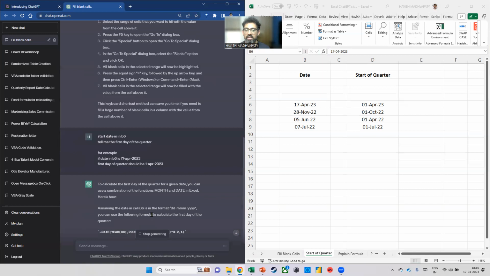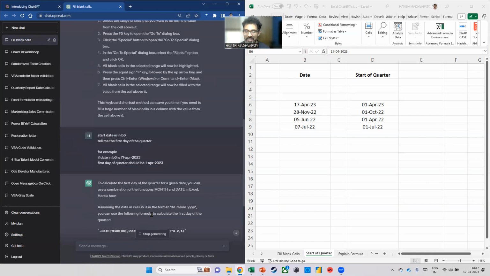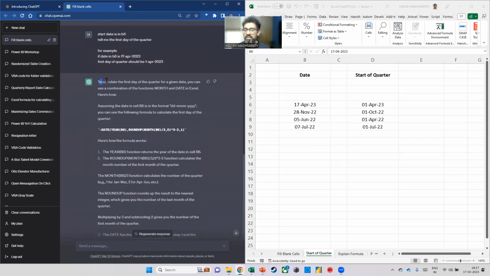Check this out. So now it's first giving me some context. It's saying, okay, to calculate the first day of the quarter for a given date, you can use a combination of the month and the date function. Assuming that the date is in the cell B6, so it's also validating that your input is coming in the format that it expects. Now it's also giving you the formula and it goes one level forward and it also tells you how the formula works.